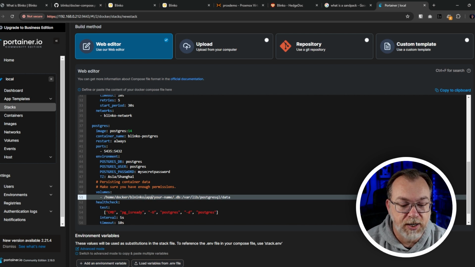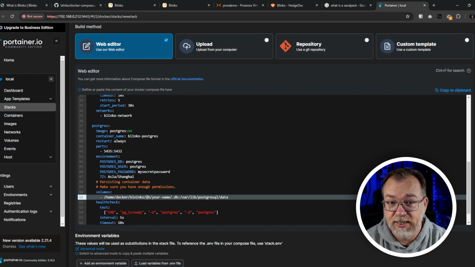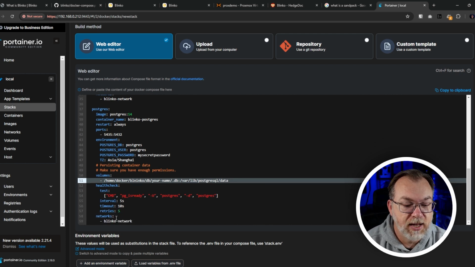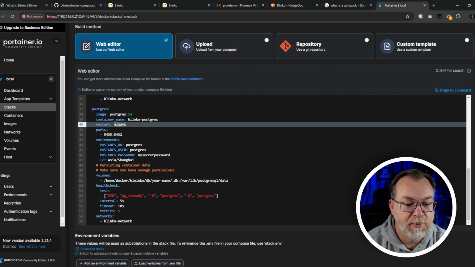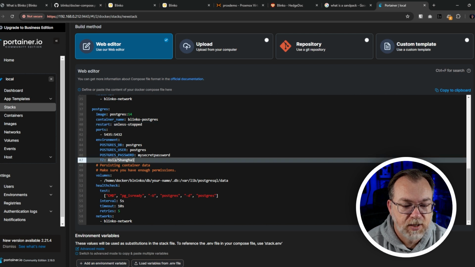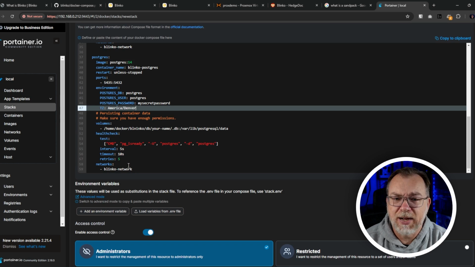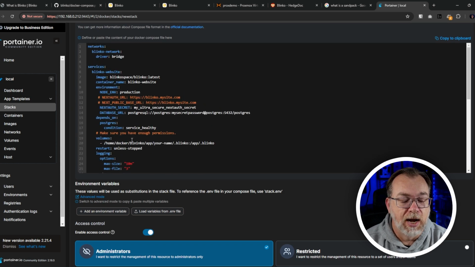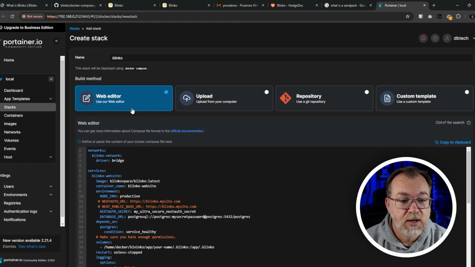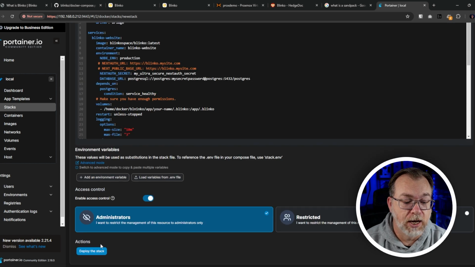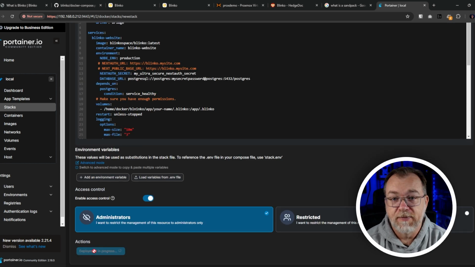We've added home Docker Blinko. I'm going to call this DB for database though. And then, where was it? Oops, I missed a line there. I apologize. I missed two things there, actually. I'm going to do unless stopped, and then America/Denver, like so. And that's basically everything that I need to change in this setup. Once I'm happy with all of this, I can scroll down and click on deploy the stack. Give this just a couple of minutes to do its thing, and then once it has come back up, we'll come back.